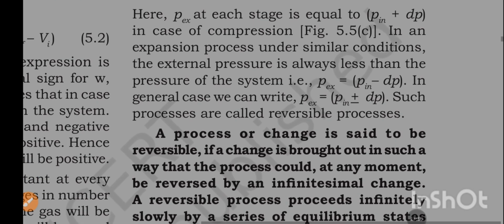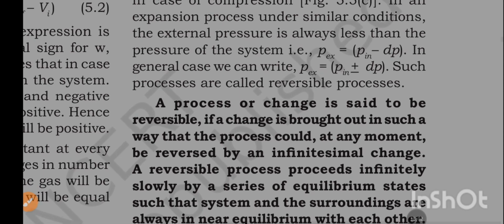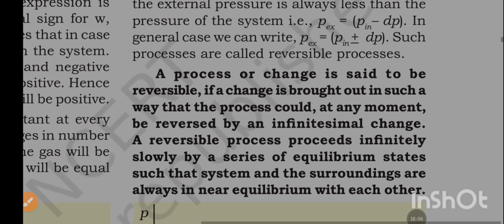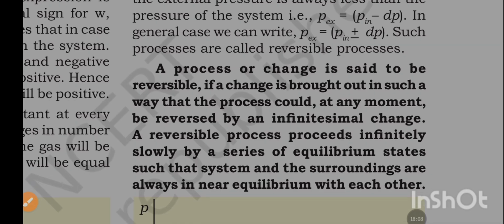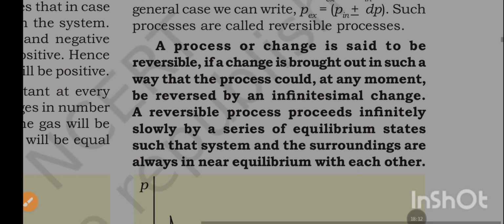In an expansion process under similar conditions, the external pressure is always less than the pressure of the system. P external is equal to P internal minus dP. In general case, we can write P external is equal to P internal plus or minus dP. Such processes are called reversible processes.